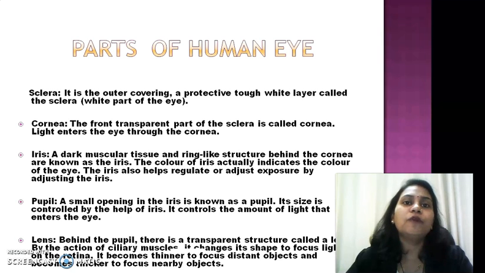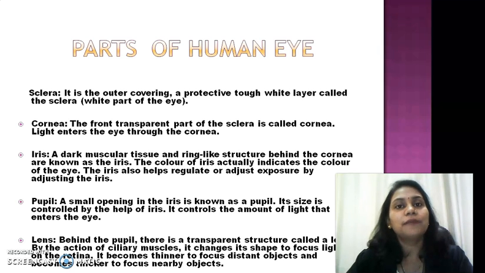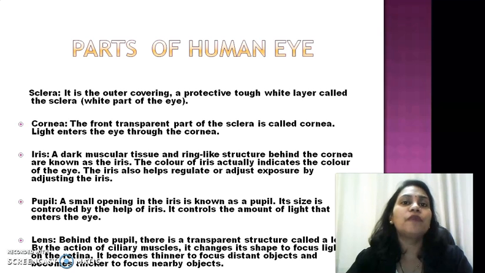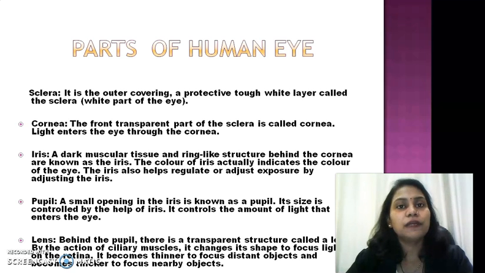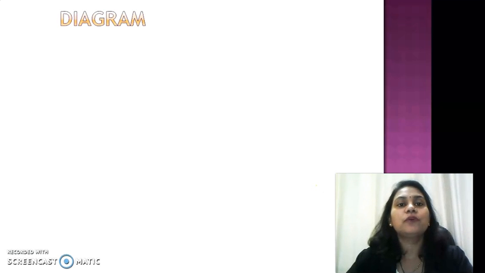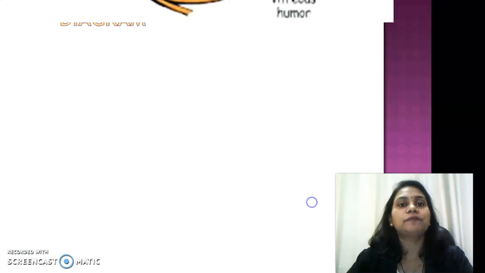The important part of the eye is the lens. Because of the lens, refraction occurs and we can see the object clearly. So the object can produce its image because of refraction, and that is totally possible by the lens. The lens is a transparent jelly-like structure, and it is held by the ciliary muscle. The ciliary muscle adjusts its focal length according to the distance of the object. Because of that, we can see closer and farther objects clearly.